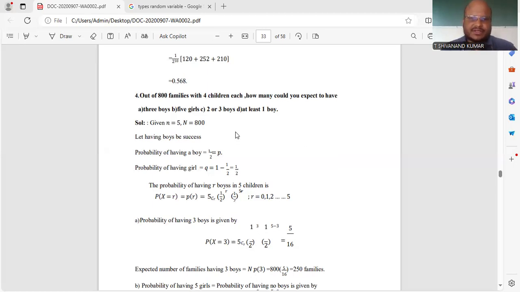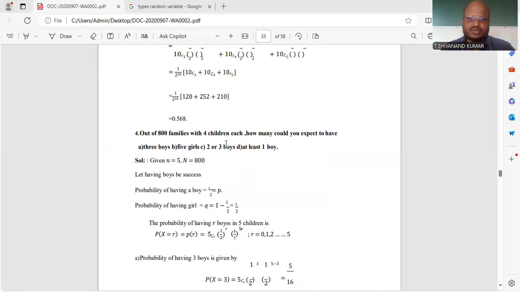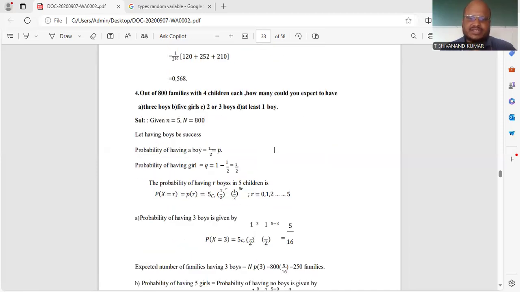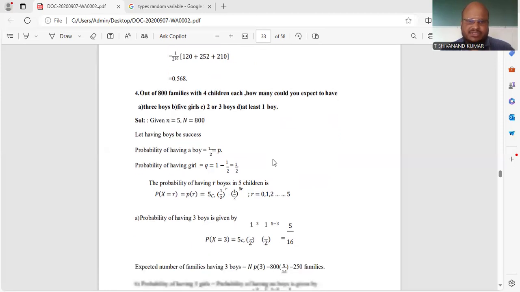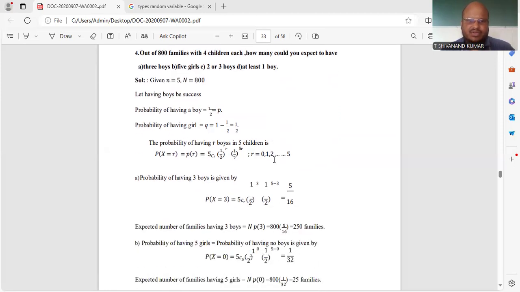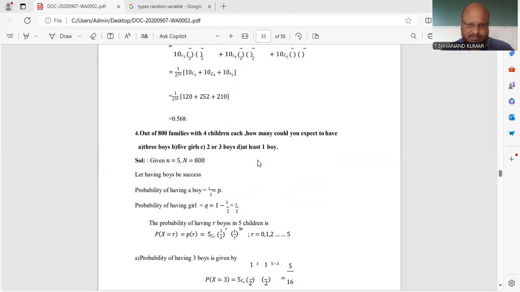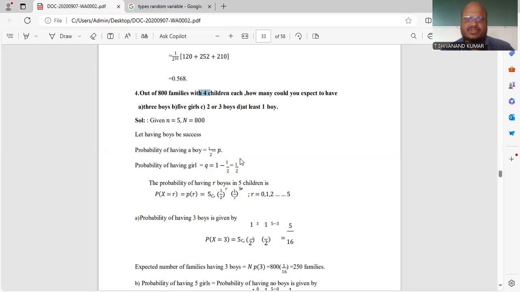They're saying 800 families are there with 4 children each. So they gave n equal to 4 and capital N equal to 800 total families. Sorry, maybe here it is not 4, it is 5. It is a print mistake. So n is equal to 5.